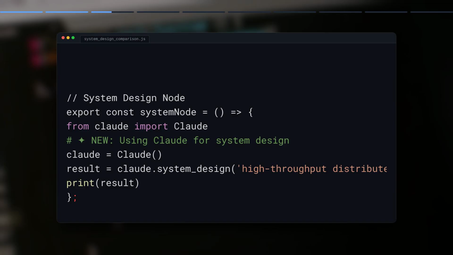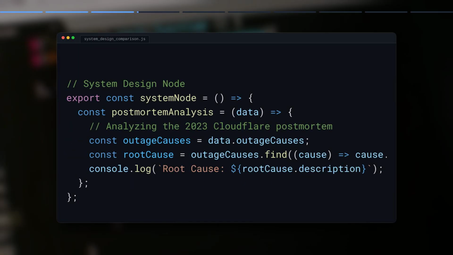This creates a dangerous feedback loop where we offload critical architectural thinking to a black box that prioritizes coherence over correctness. We are essentially prompt engineering our way into architectural fragility, treating complex system trade-offs as simple text completion tasks. By ignoring the nuances of latency, data consistency, and failure modes, the very things that define a production-grade system, we aren't just losing time, we are building systems that fail in ways we can't easily debug because we didn't build the mental model to understand the why behind the architecture.